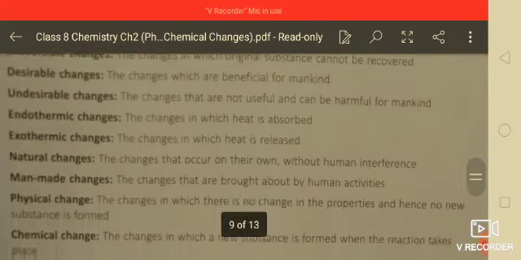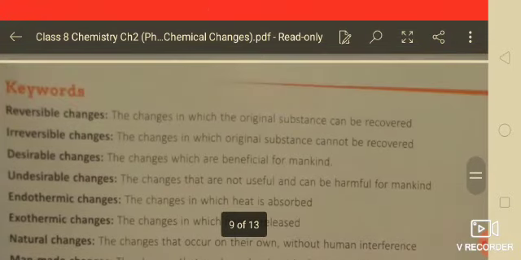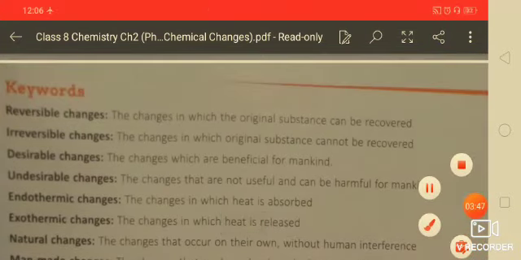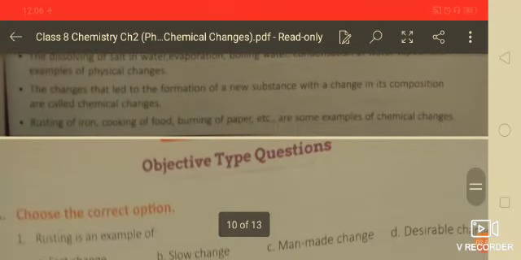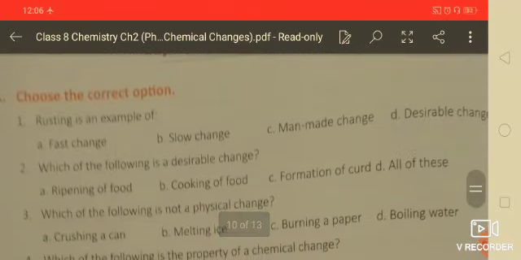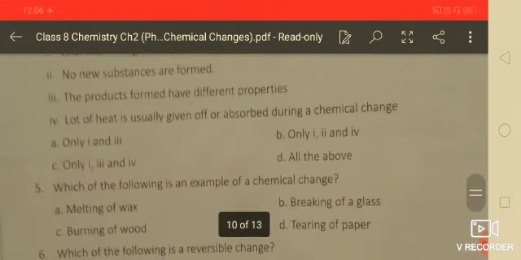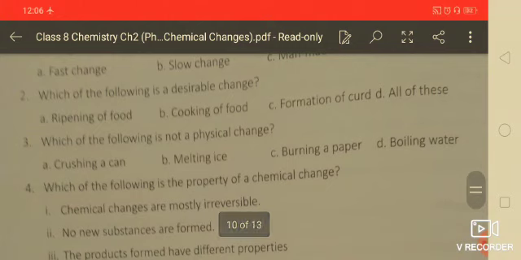Now next one is test your understanding, and here are the keywords given. Now students, the question answers which are given in your book, you will do in the book work, and the remaining questions you will solve in the copy with the help of the given notes.